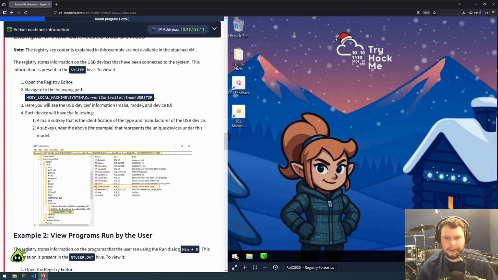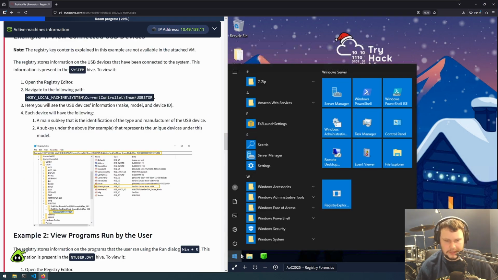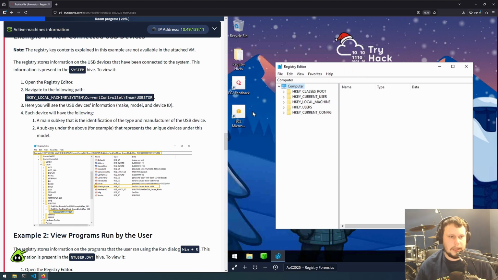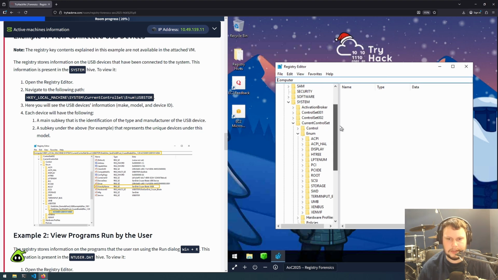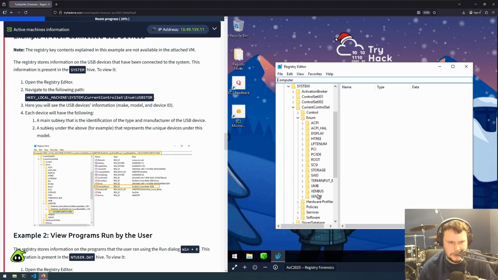So I'll open up regedit, the registry editor, and we'll be navigating to this path. In the top here, we should be able to replace Computer with the name of the key, and then that navigates to that location. So we are in Enum and USBSTOR, which we don't seem to have. Okay, well, carry on from here. So open the registry, navigate to the path. Here you'll see the USB device's information: make, model, and device ID.